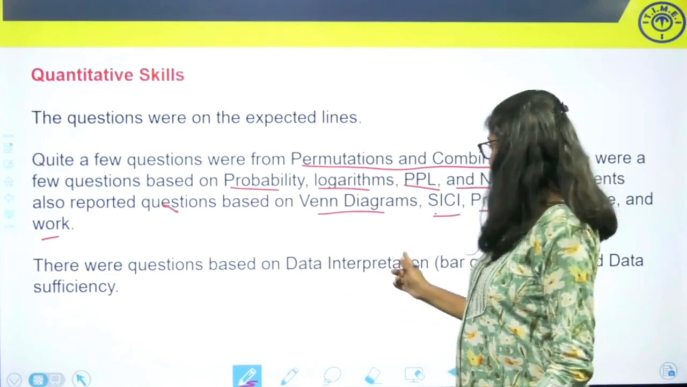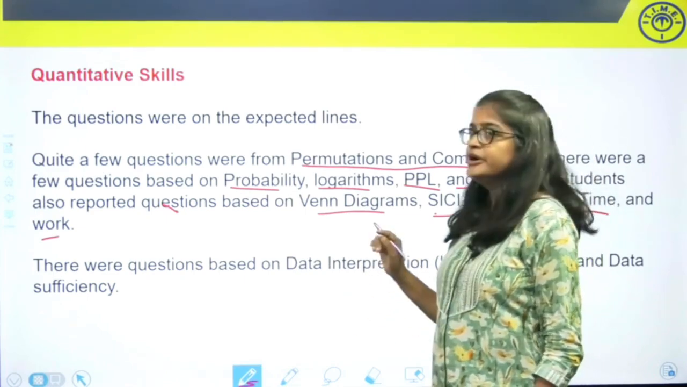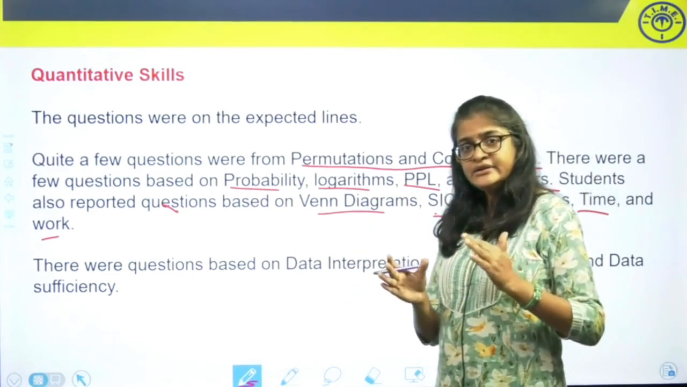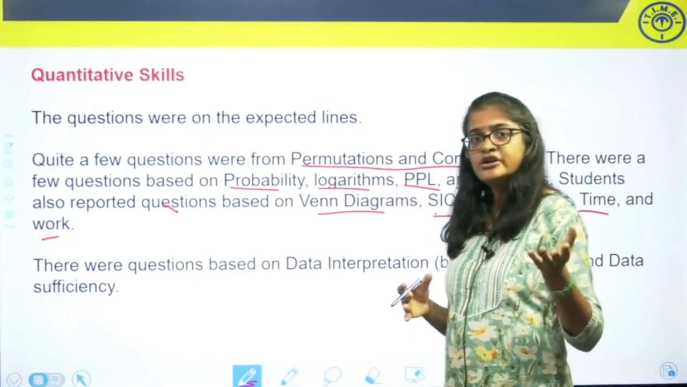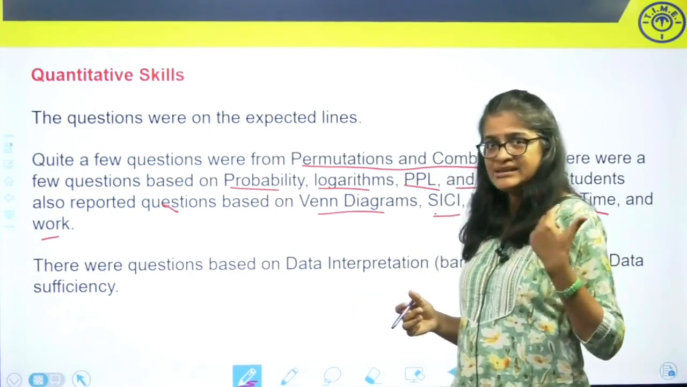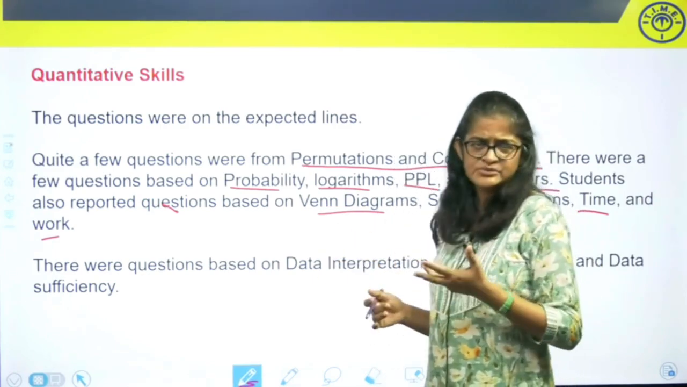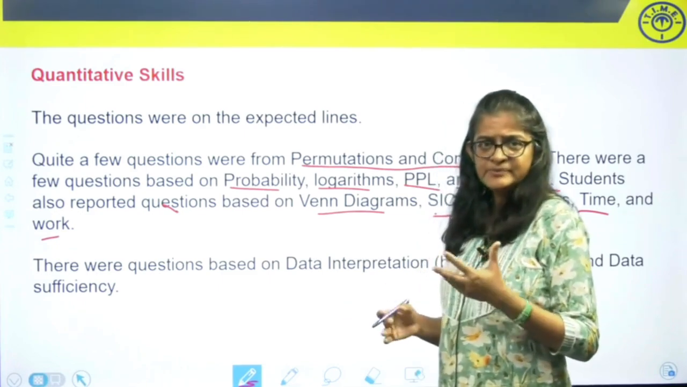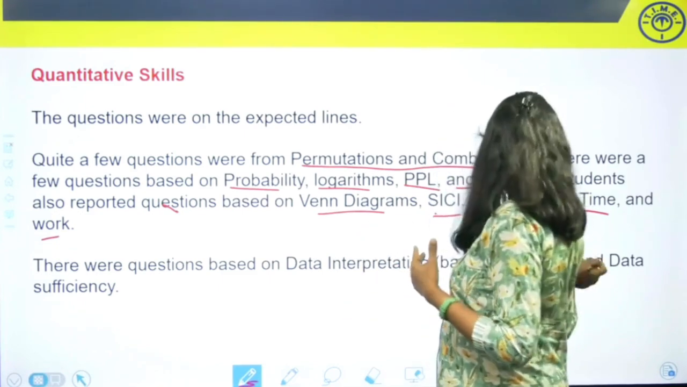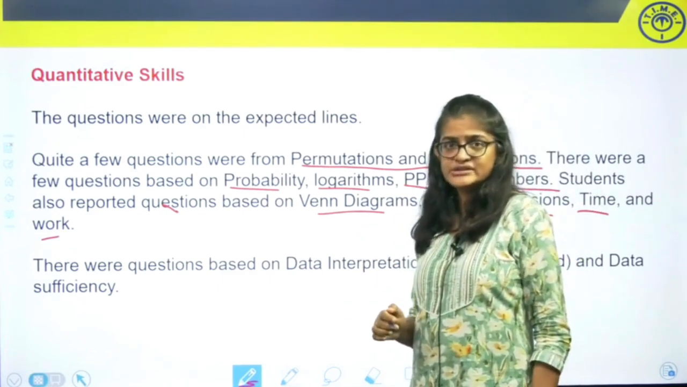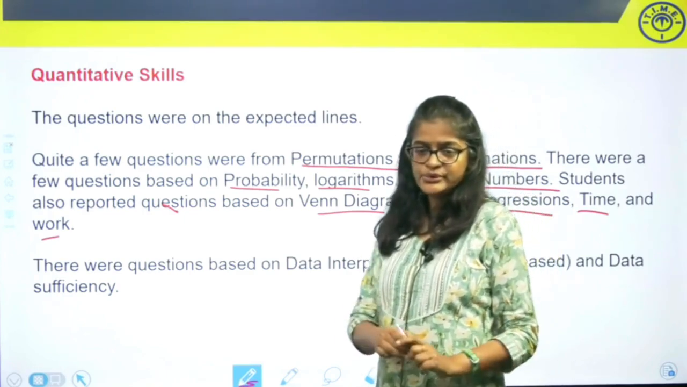The data interpretation questions were based on either bar graphs or tabular data. So many students report that there was probably one set based on bar graphs and one set based on tabular data. Apart from that, there were data sufficiency questions also.